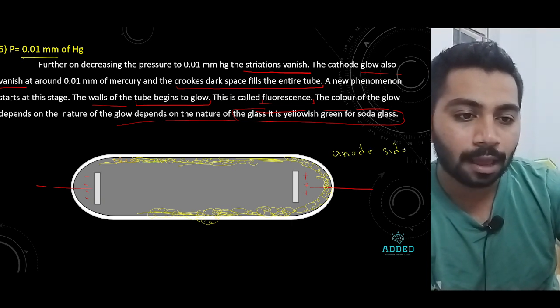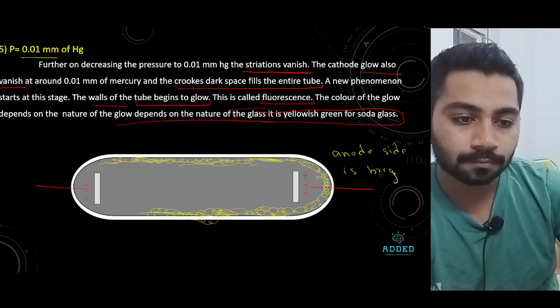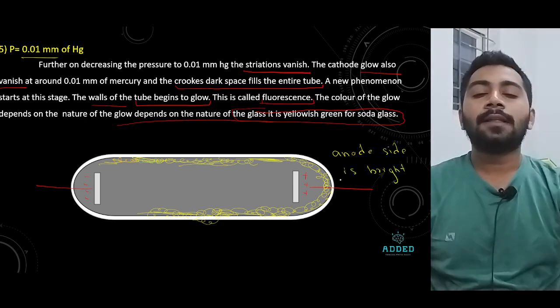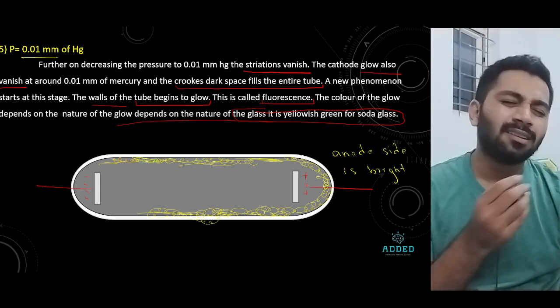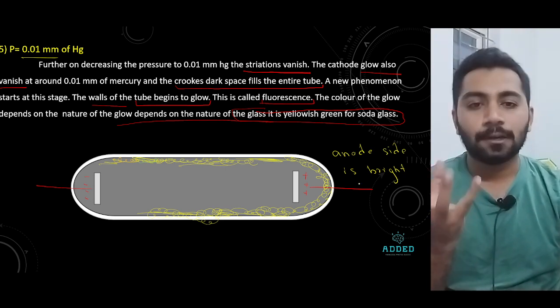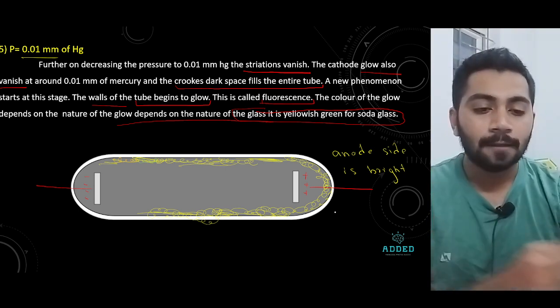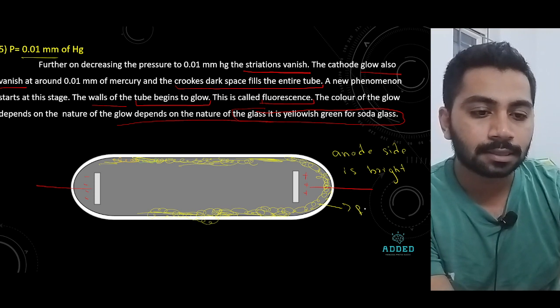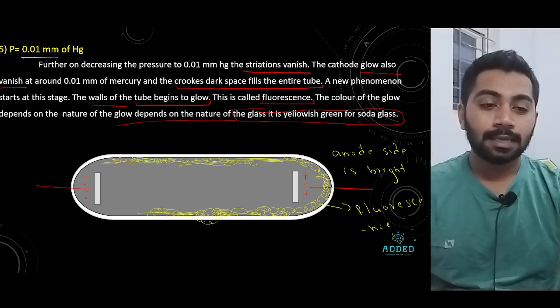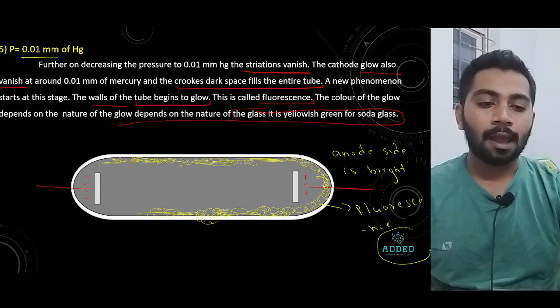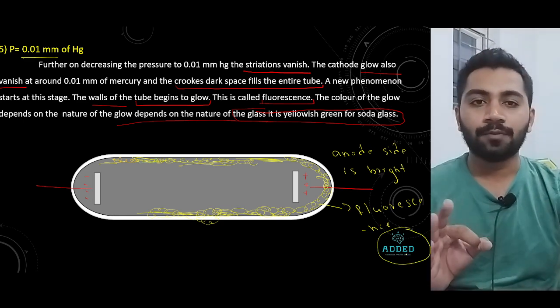This point is important. The anode side is bright, and this process we call the formation of light, meaning luminous, or you can say fluorescence. This process is called fluorescence.